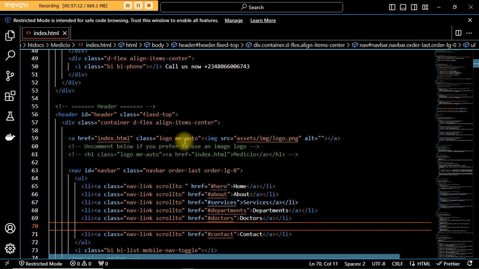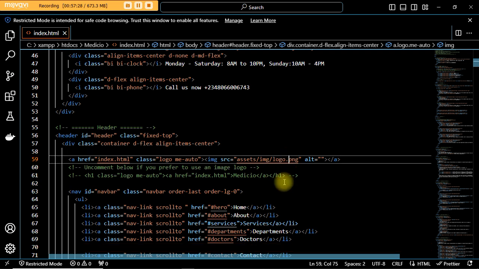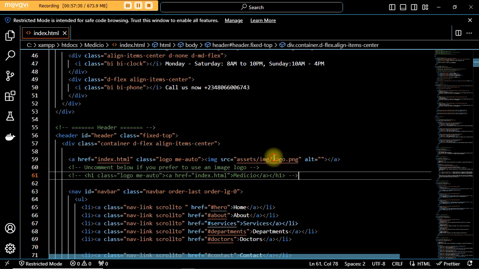Let's look for our logo. Now look at it under the header. You know, the logo also is under the header. So this is the header. Now header, just go through it. Now when you see something like logo, look at it. Now the logo, they have an image, that's why they use it.